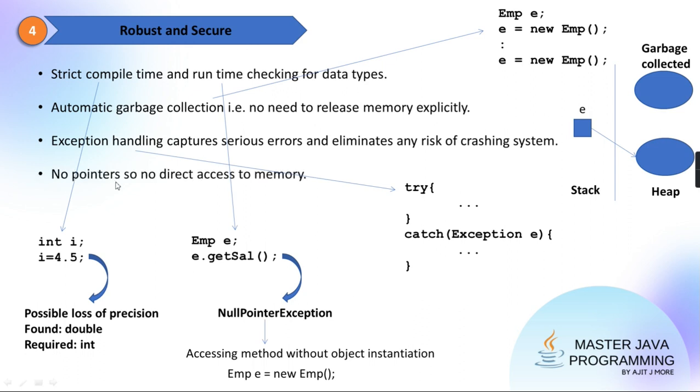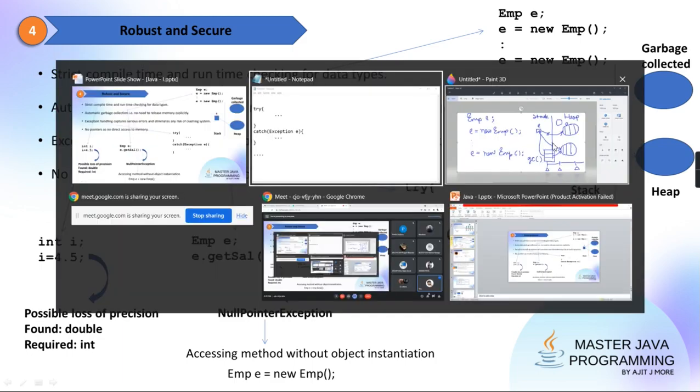And no pointers. As there is no pointer, there is no direct access to memory, and as there is no direct access to memory, it is a secure system. Can we create any hazardous situation in the system, which we can do using C pointers and C++ pointers? Using a C pointer, can I go and damage the interrupt vector table? Is it possible?